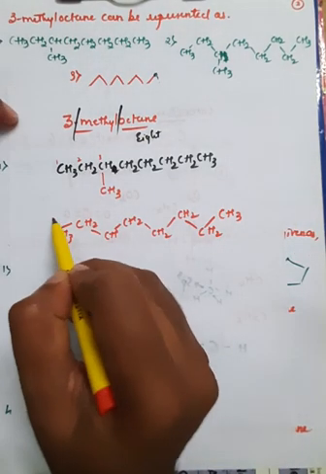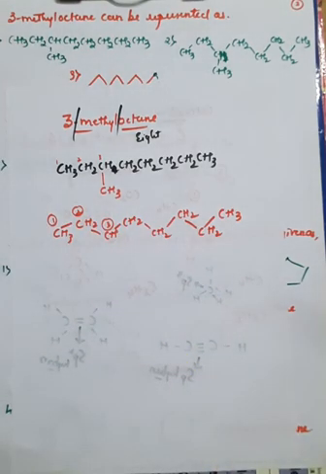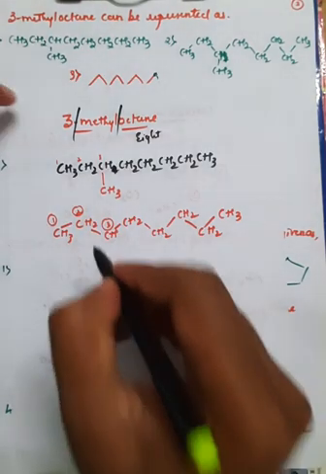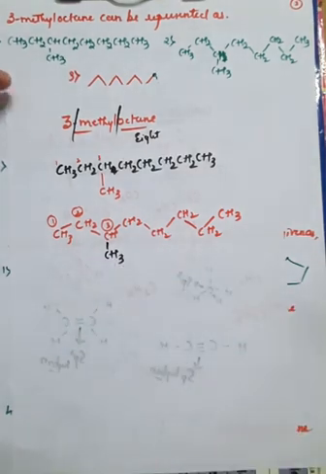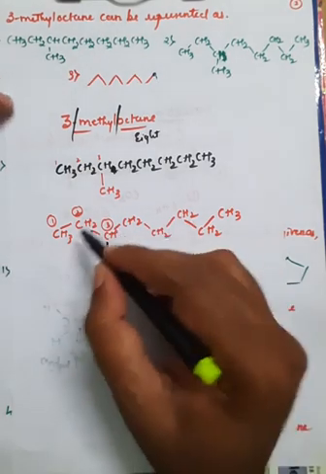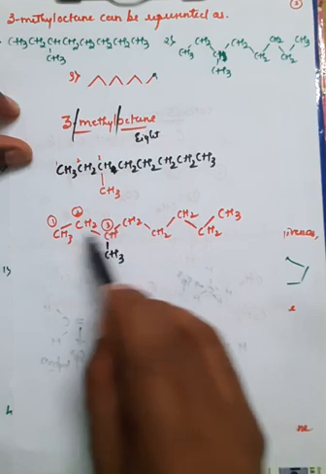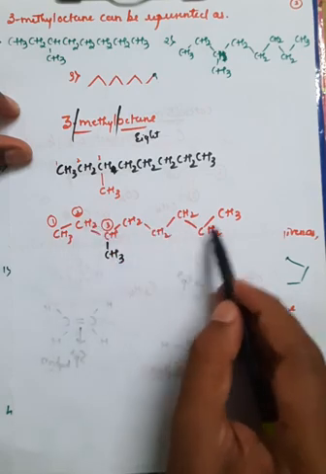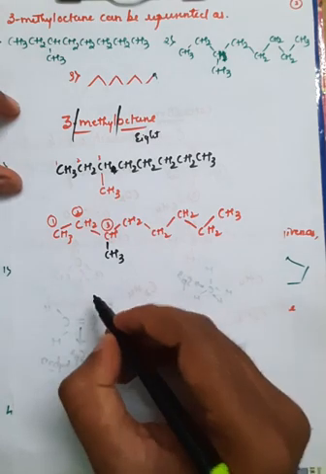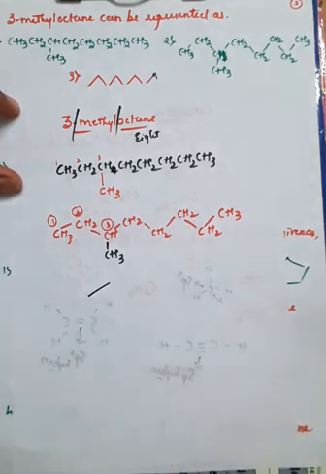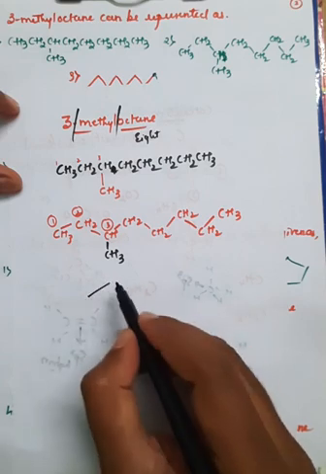Here if you observe, this is the first carbon, second carbon, and this is the third carbon. So at the third position, what happens? There is an attachment of a CH3 group, which is called a methyl group. That is the arrangement of the molecule in this way, right? So you can write directly like this, or you can show this zigzag fashion of writing, that is a bond between the carbon atoms. One bond means there is a presence of 2 carbon atoms.